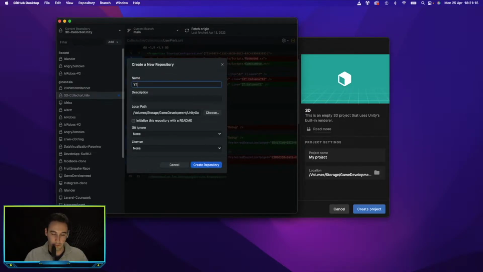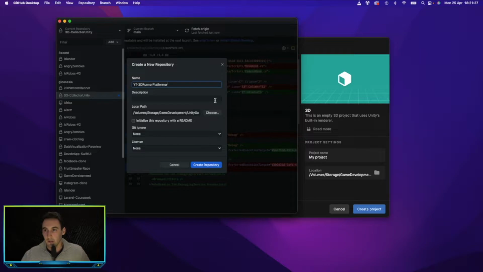YouTube-2D, can't type, 2D... no, let's do 2D runner. So let's call it that, 2D runner platformer.